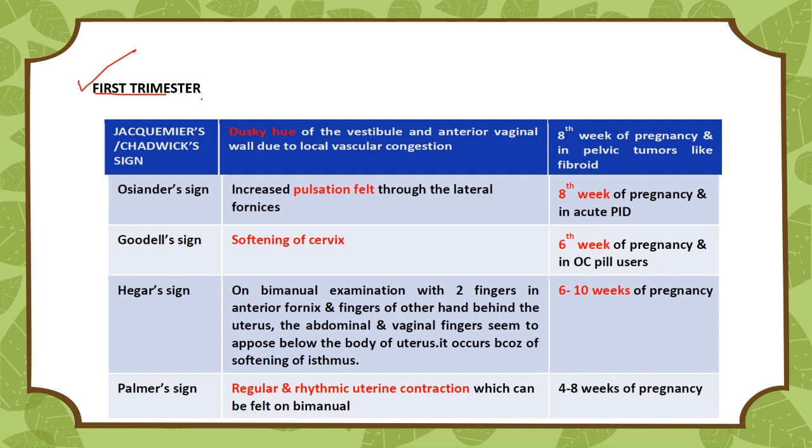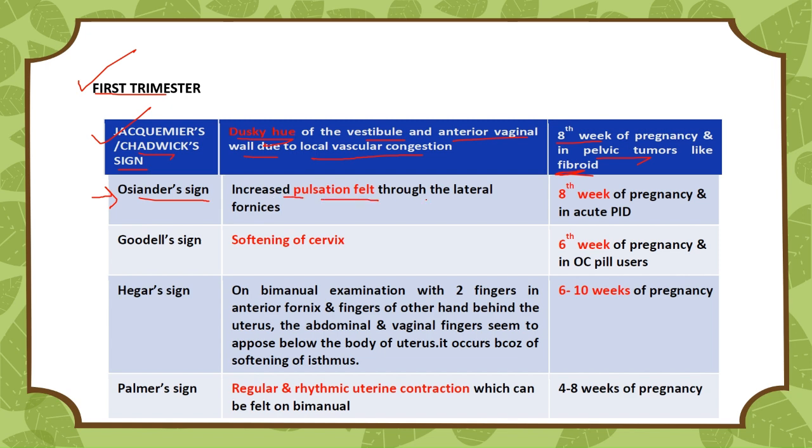Already said the first trimester lasts up to 12 weeks. So we have certain signs during the first trimester up to 12 weeks, which you have to remember. So the first sign we have is Jacquemier sign, or you can say Chadwick sign. Now what is Jacquemier's or Chadwick sign? In this sign there is a dusky hue of the vestibule and anterior vaginal wall due to local vascular congestion. And this sign appears in the 8th week of pregnancy, and it helps differentiate pregnancy from pelvic tumors like fibroids.